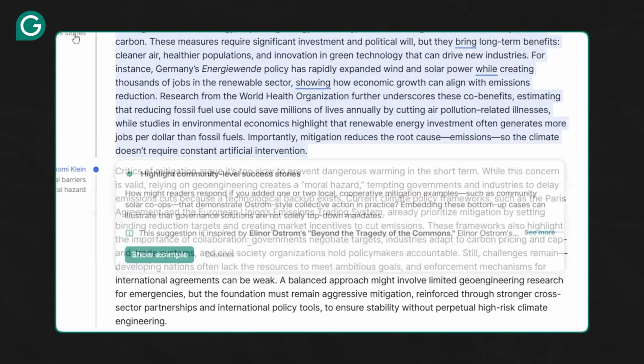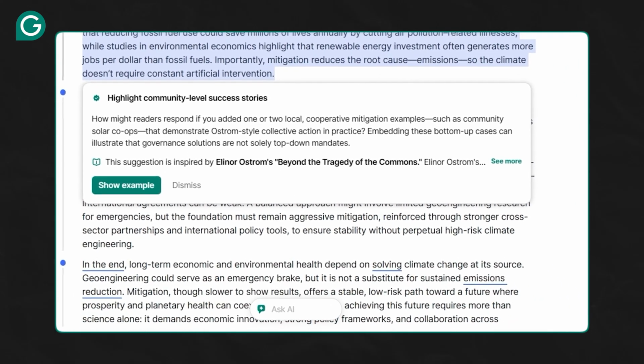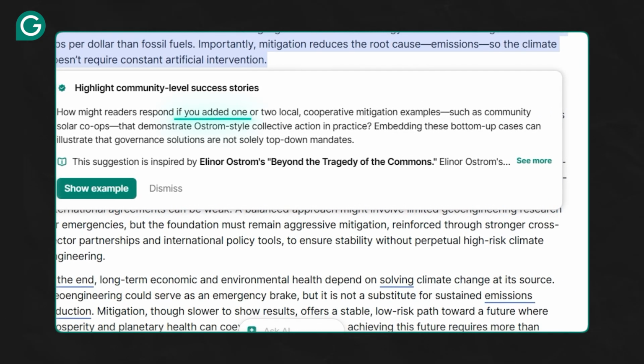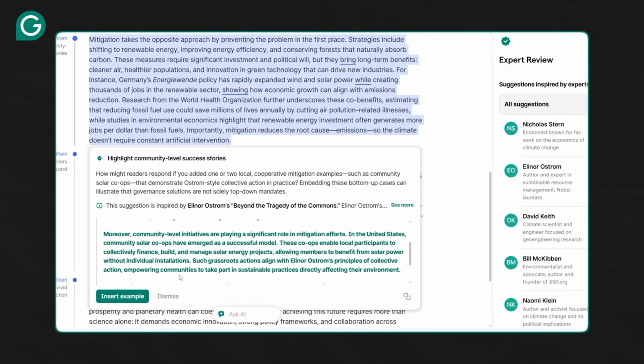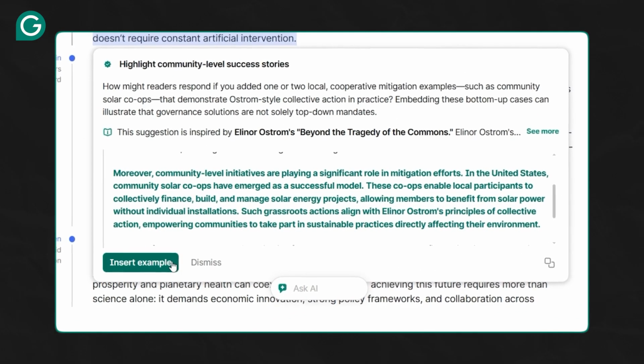For example, this suggestion that's inspired by Eleanor Ostrom recommends that we highlight community-level success stories. It prompts us to think about how readers might respond if we added one or two local mitigation examples. We can then click on Show Example to see a possible way to make this change, and in green we can see the updated text. If we like what we see, all we have to do is click Insert Example.